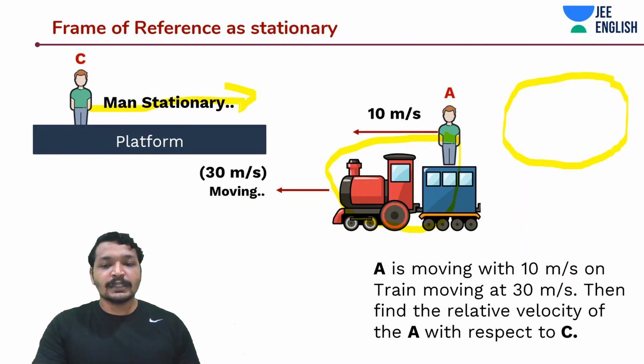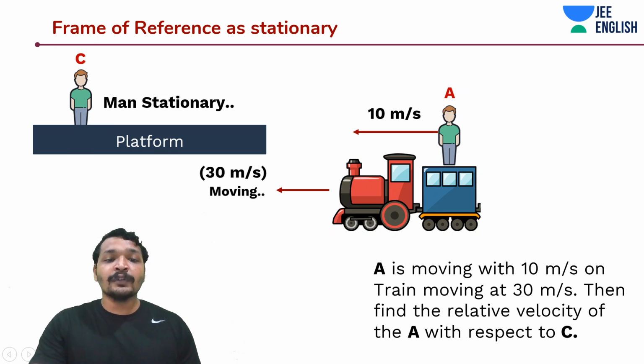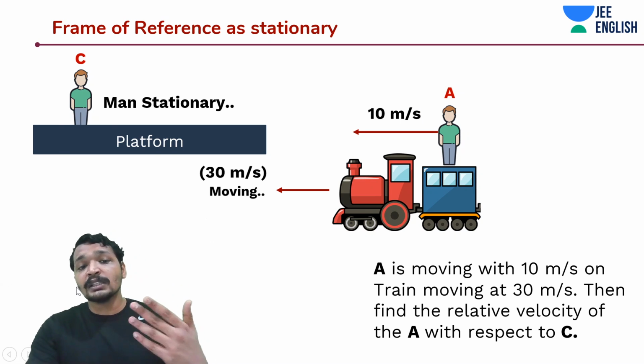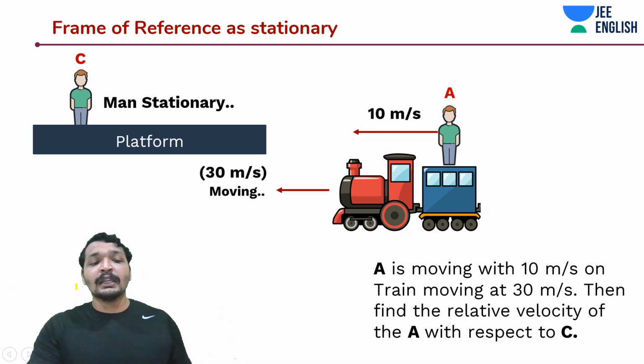Okay, it's really that simple, because it is 30 plus 10. You'd add both of these quantities because the frame of reference itself is moving with 30 meters per second, whereas you are standing on a stationary frame of reference. And then this person is again moving with 10 meters per second. So you would see as if the person is moving with 40 meters per second.